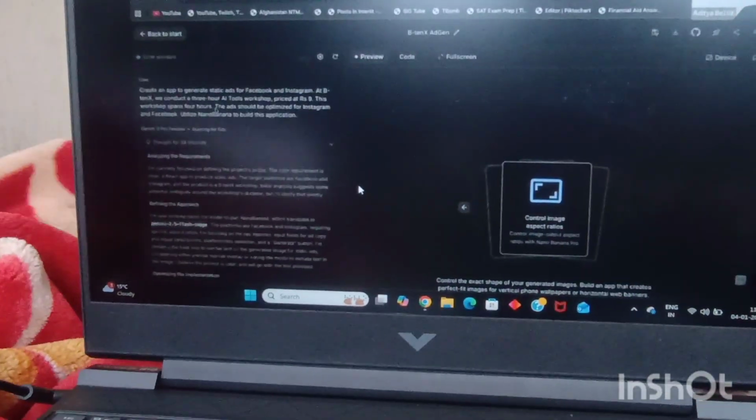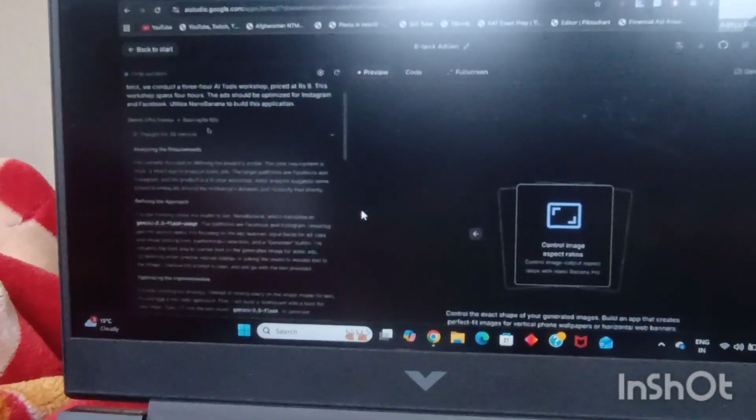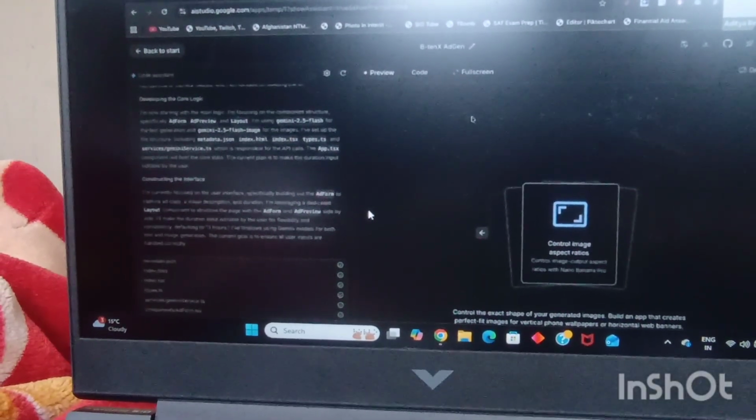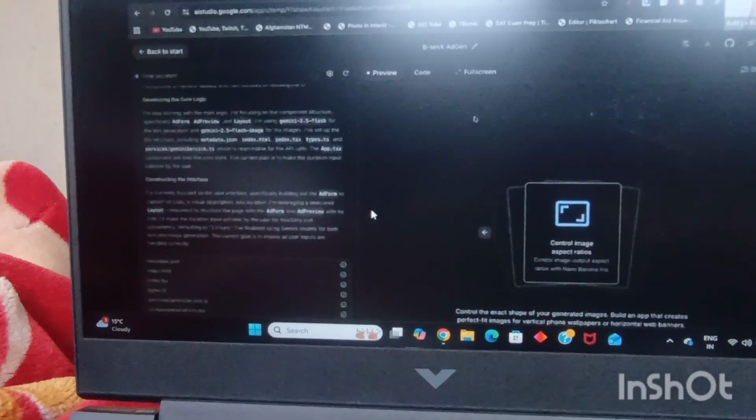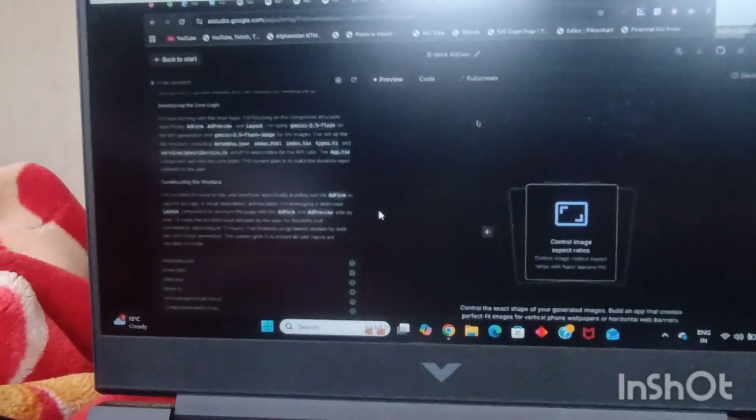So I just gave a very, very random prompt, folks. I can be very, very precise with my prompt and get much better results. But right now, just for demonstration, I gave a quick prompt. So let's see what kind of app it generates for us. You can create CRMs, calorie trackers, Android apps, iOS apps, whatever you want, right over here. In just 2, 3, 4 hours, you'll be creating functioning apps.